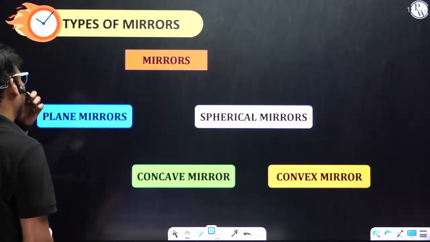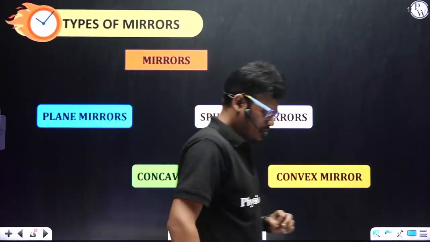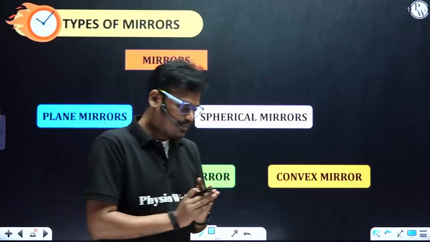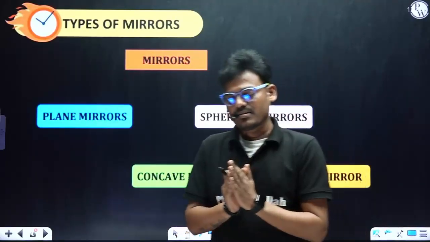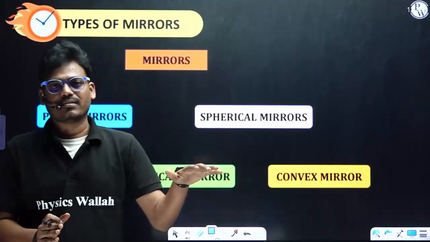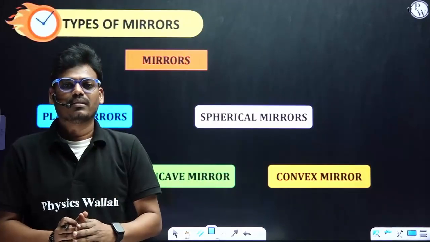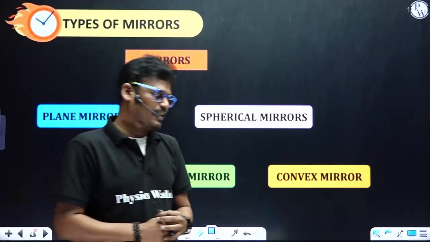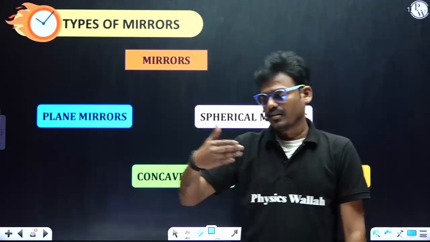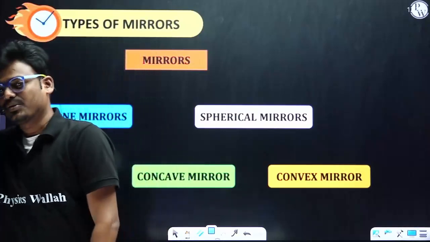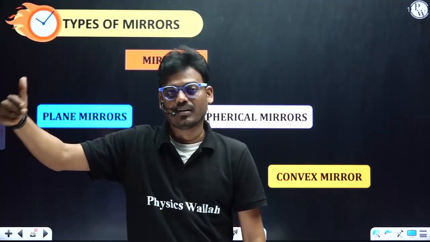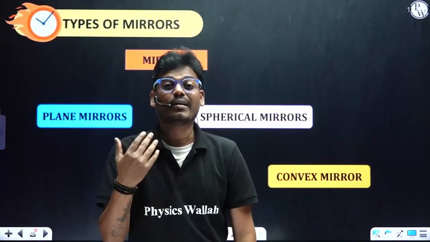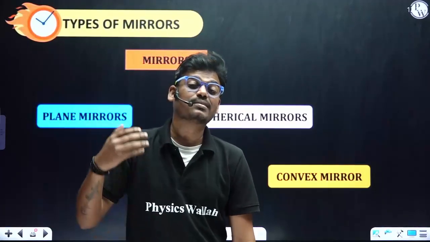Next topic is types of mirrors. Till now we have discussed a reflecting surface. That reflecting surface can be flat or plane, or else spherical. Spherical means a curved surface. If we consider walls made up of granite, if the house is built with granite, that granite wall looks like a reflecting surface. It acts as a mirror.